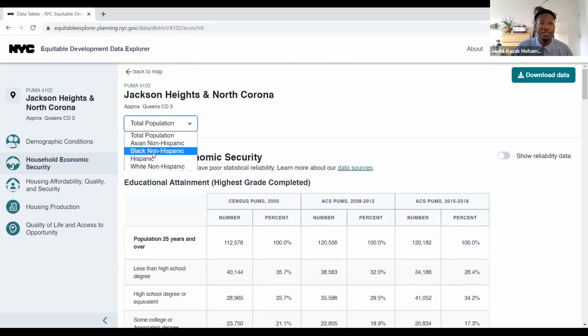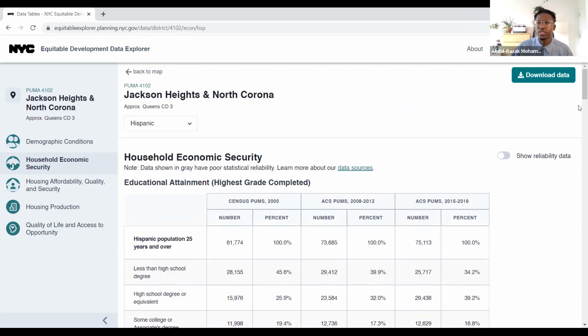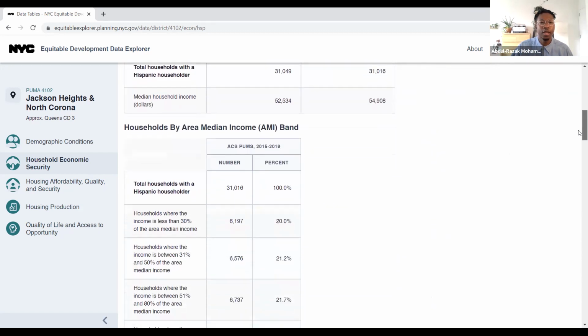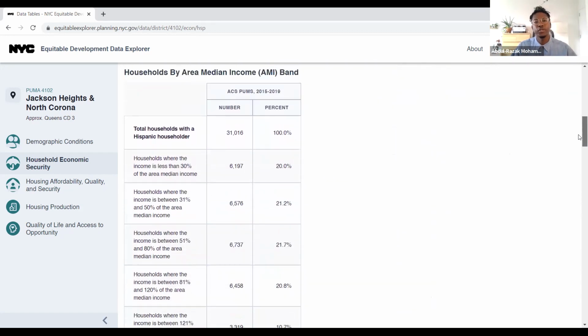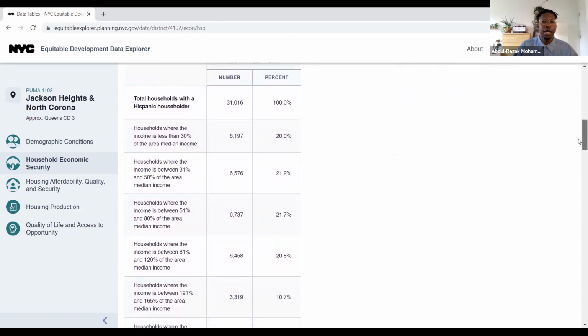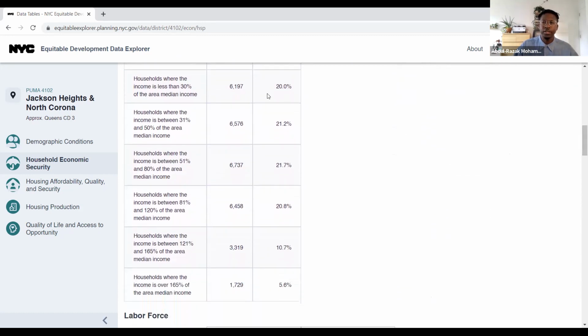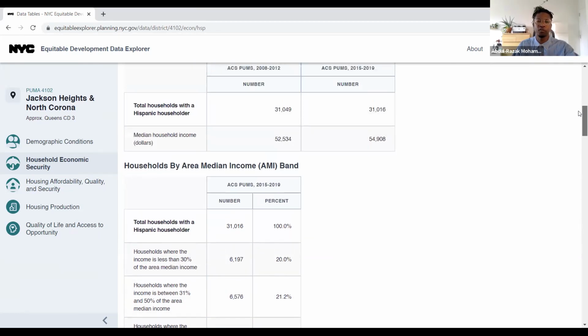All right, I'm going to hop back to the Hispanic population one more time so we can sift through some more data here. So as I mentioned before, there's households by area median income. And what this information, as I said, tells us is who is at different income levels within this area. And that income level is usually determined by the percentage of income that someone has compared to that median income that we saw before.